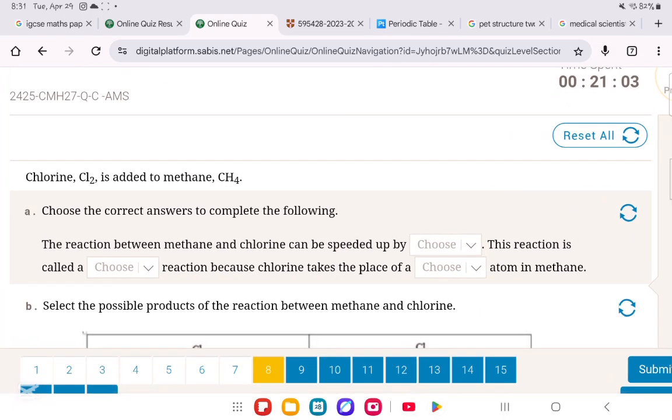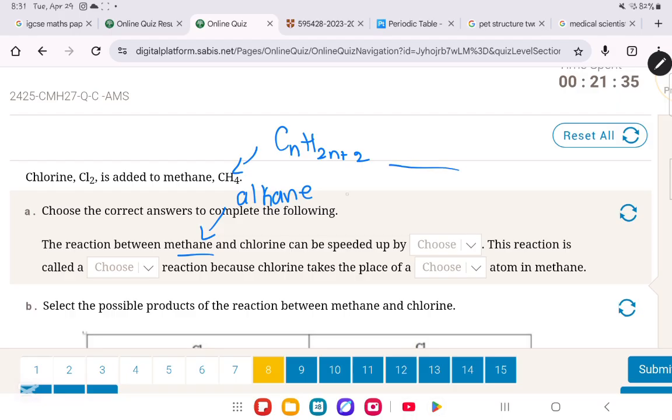In question number 8, they said chlorine, Cl2, is added to methane, CH4. Choose the correct answers to complete the following. The reaction between methane and chlorine can be speeded up. Okay, so whenever we're dealing with methane, you will know that it is an alkane. And if you check its formula, it's following the formula of CnH2n+2. So definitely it's going to be an alkane.